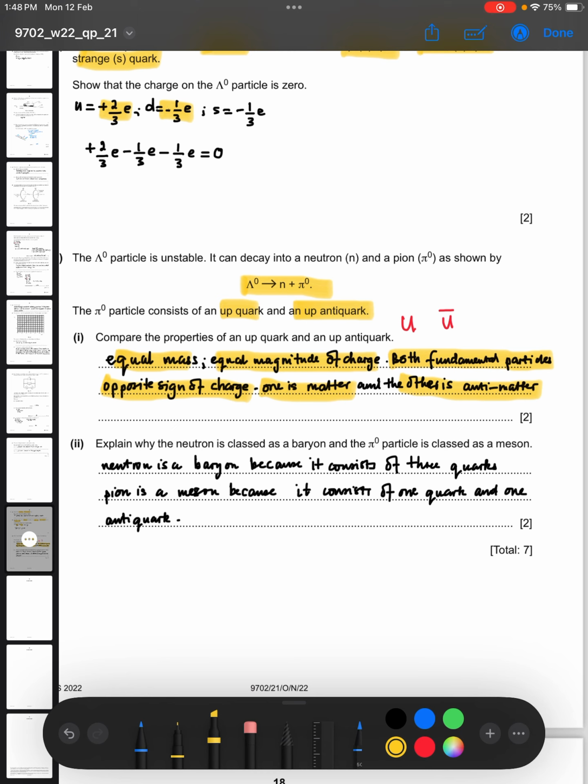But a neutron is a baryon because it is made up of 3 quarks, whilst the pion is a meson because, as we are told, it is formed of an up quark and an up antiquark. So a pion is a meson because it consists of 1 quark and 1 antiquark.